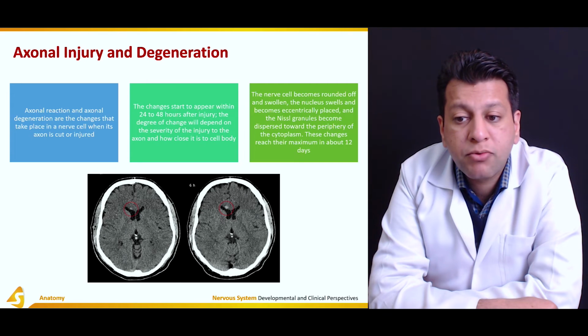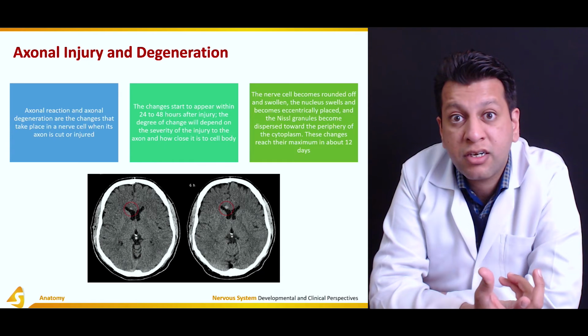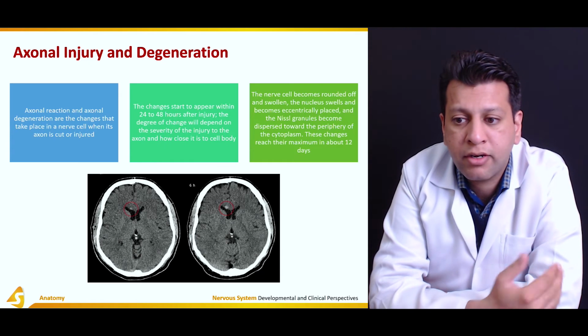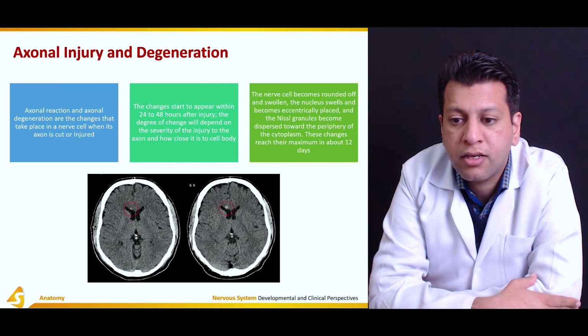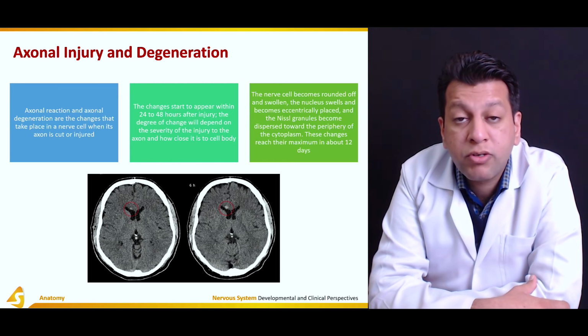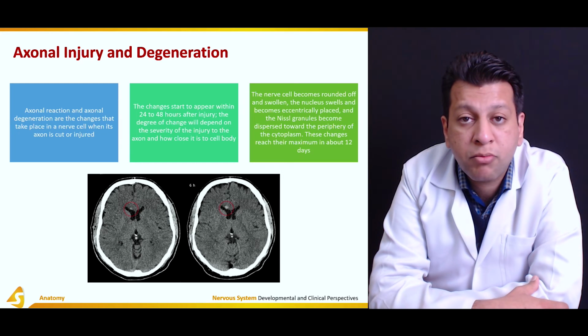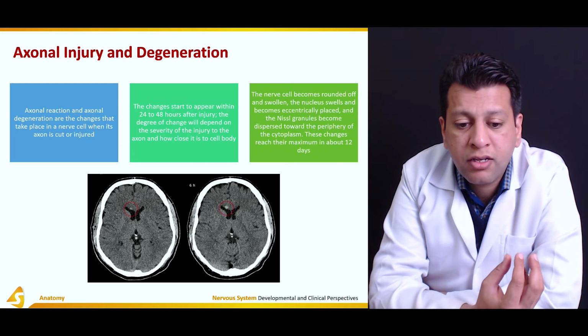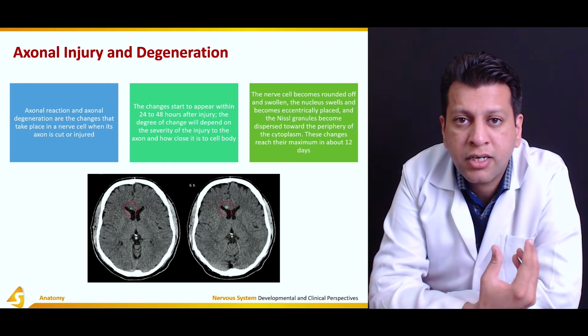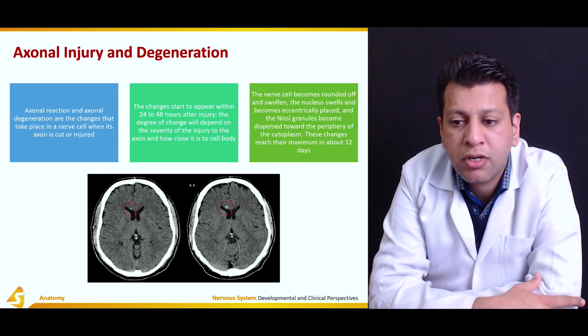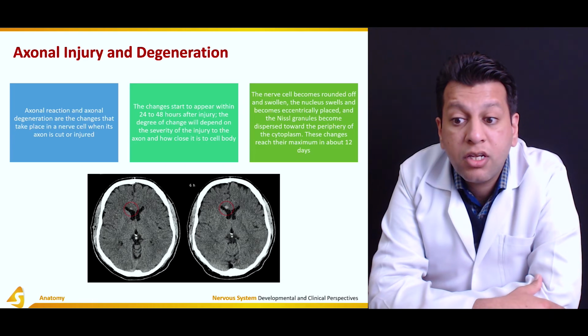The nerve cell becomes rounded off and swollen, and the nucleus swells and becomes eccentrically placed. As in a normal cell it is centrally placed, it becomes eccentric, that is, goes towards the side. And the Nissl granules, which are a part of the endoplasmic reticulum, become dispersed towards the periphery of the cytoplasm, as they were present mainly over the endoplasmic reticulum, forming the rough endoplasmic reticulum, but they get detached and get dispersed towards the periphery. These changes reach their maximum in about 12 days.